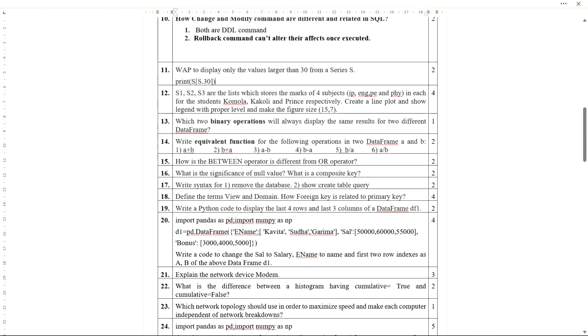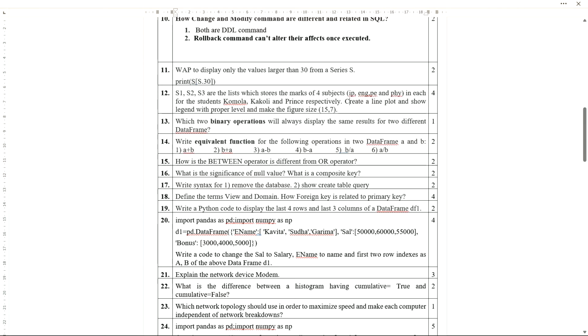Question number 12. What is question number 12? S1, S2, S3 are lists. These are lists which store the marks of 4 subjects: IP, English, PE, and physics, for the students Kamala, Kakuli, and Prince. These are the 3 students, so 3 lists, and each of them considers these 4 subjects. So in each list 4 values will be there, and there will be 3 lists, because we are talking about 3 people here.